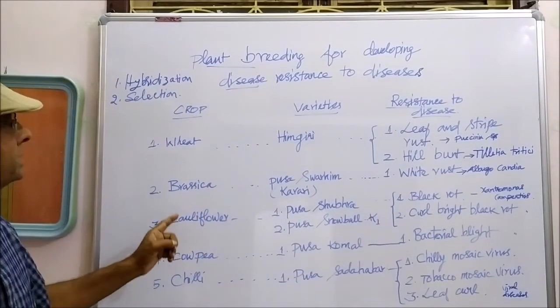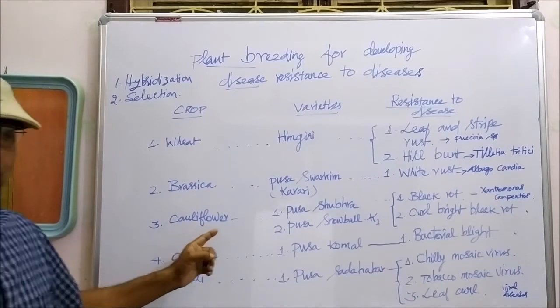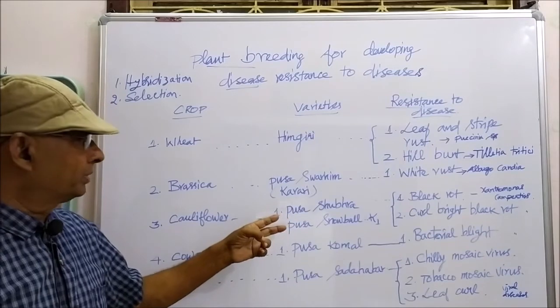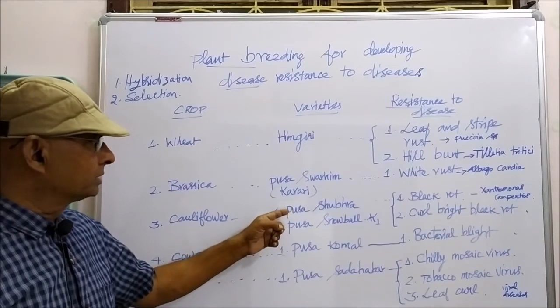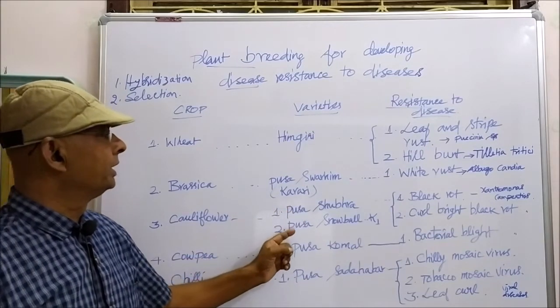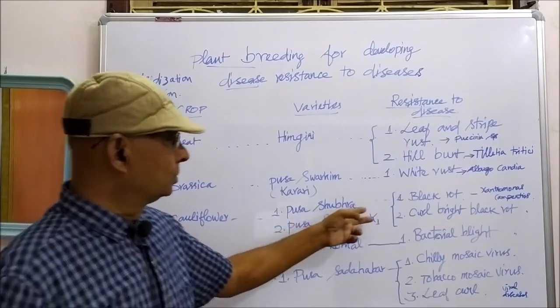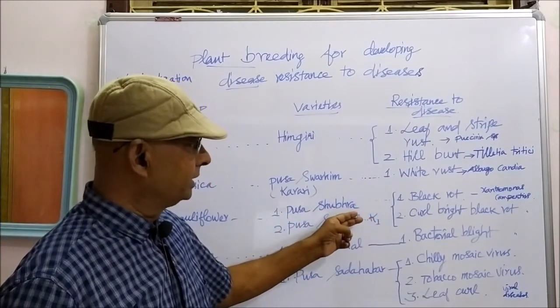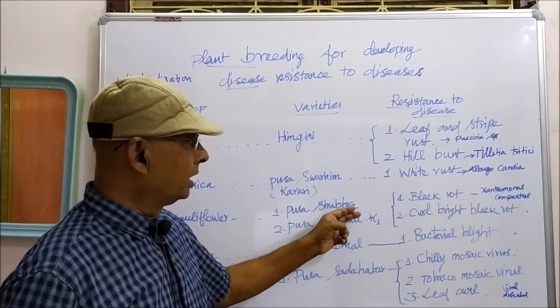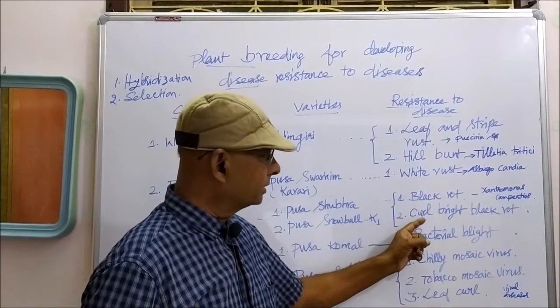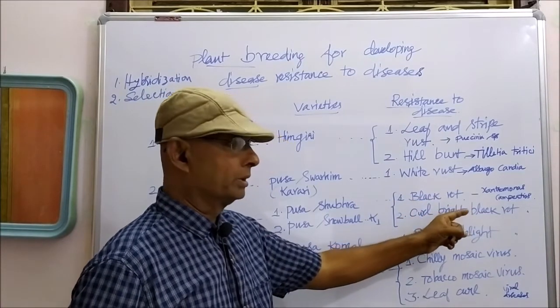The third one is cauliflower. In cauliflower, two resistant varieties have been developed. One is Pusa Shubhra, second one is Pusa Snowball K-1. These two resistant varieties are developed for black rot and curl blight black rot.